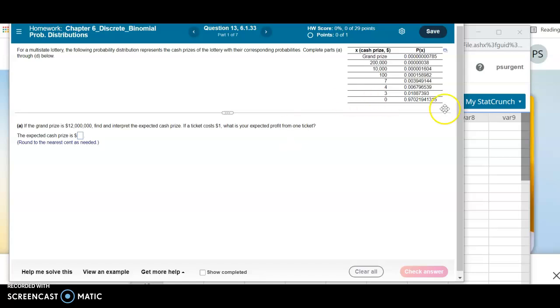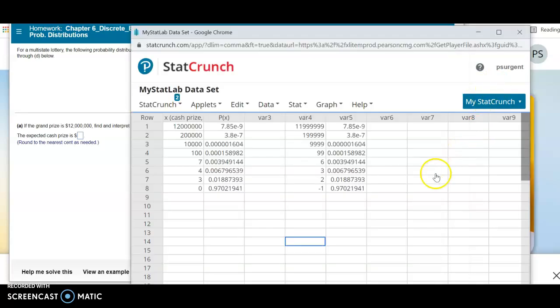Okay. So if I open this in StatCrunch, this is what you get, these first two columns. And this is how we set this up in class. We would consider our dollar cost, right? I lose a dollar at 97% chance I lose a dollar. Or the other way to interpret it is I win $0 at 97% of the time. It's the same thing. This way considers that you spent a dollar, this way doesn't.